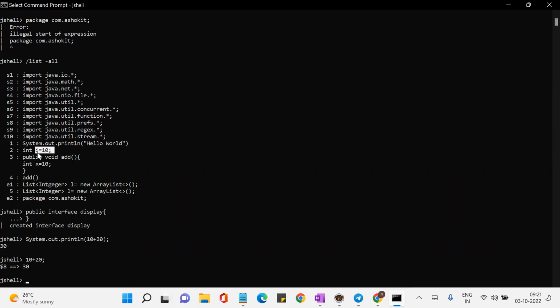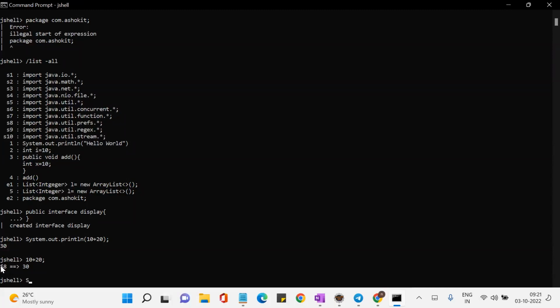This variable is created by Karthik. But can I say that this $8 is created by me? Is it created by me? No, by JShell. Yeah, it has been created by JShell. So a variable that is created by JShell is called a scratch variable.